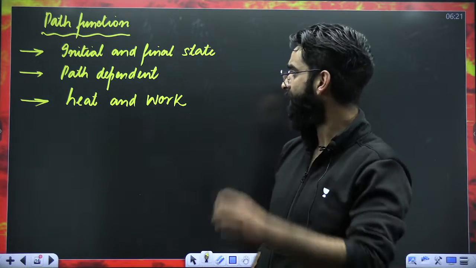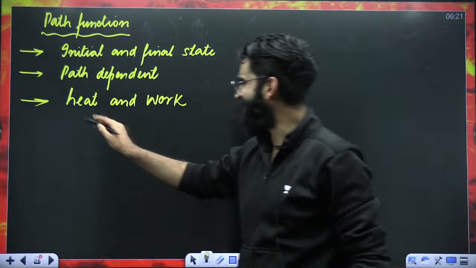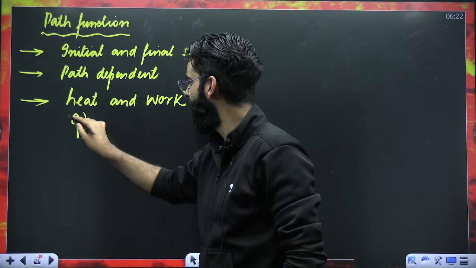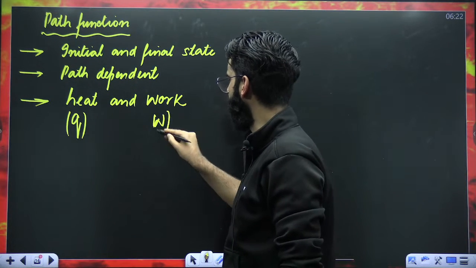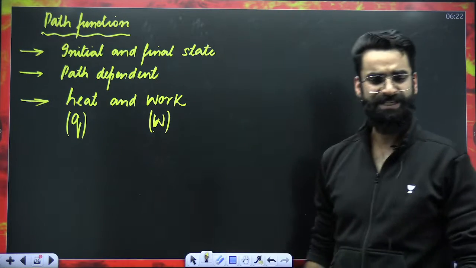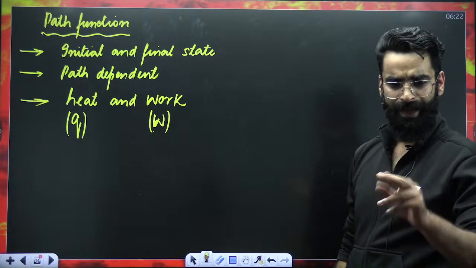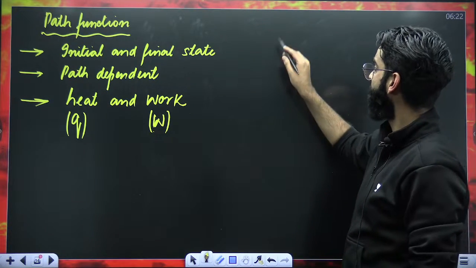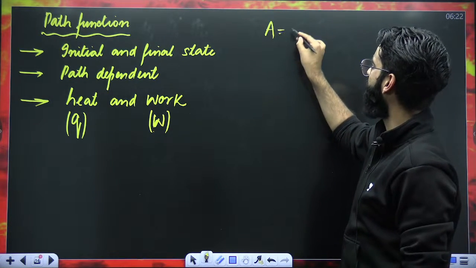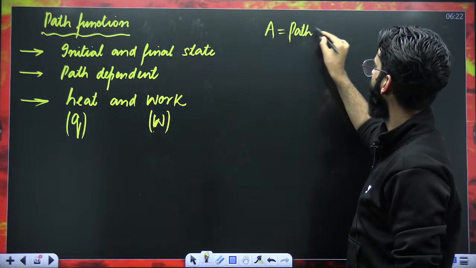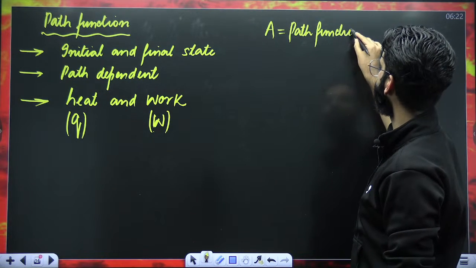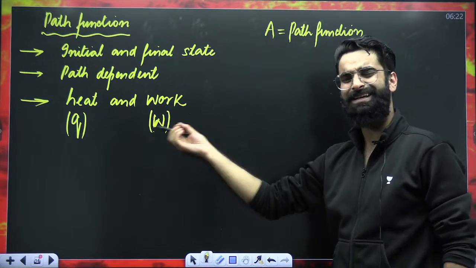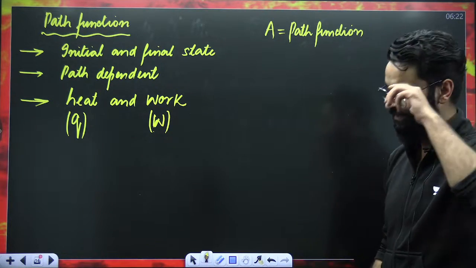Now guys, there is one more thing. This heat is represented by Q and work is represented by W. This is something you must remember from now onwards. Point number one. And point number two. My dear students, for example, A is a path function. This A can be heat, it can be work.